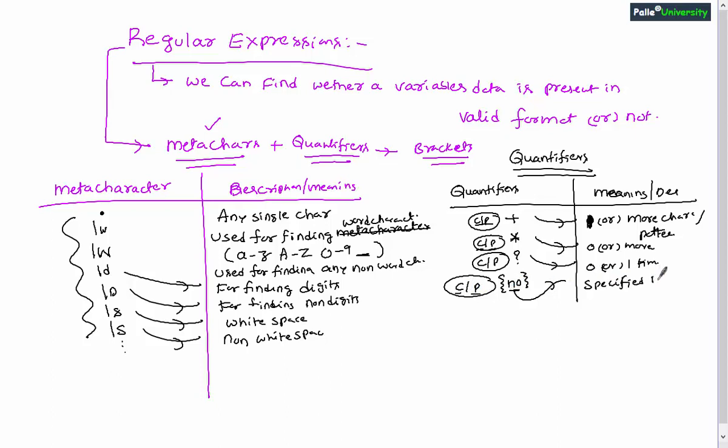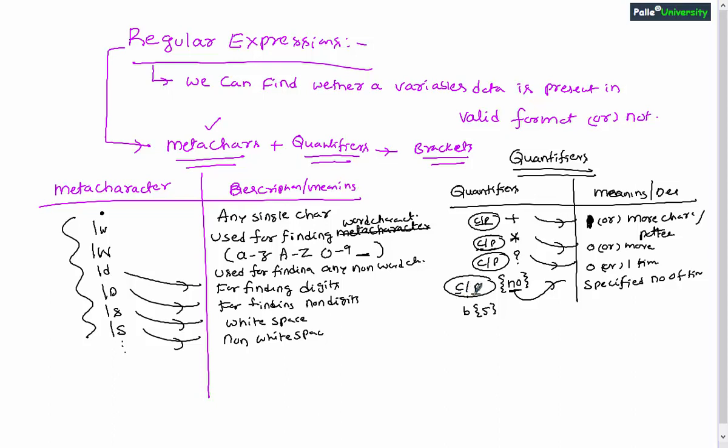Specified number of times exactly, right? Now let us say, I'll just give you briefly the meaning for this. Let us say somewhere in my program I wanted to check whether b variable is present for 5 times or not. I'll be writing b{5}, right? So this expression can check whether b is present for 5 times or not. Here n represents some number.